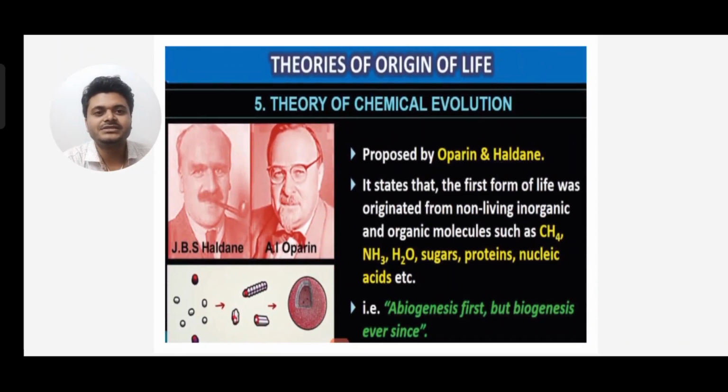Next, we can see the theory of chemical evolution. This theory was proposed by Oparin and Haldane.